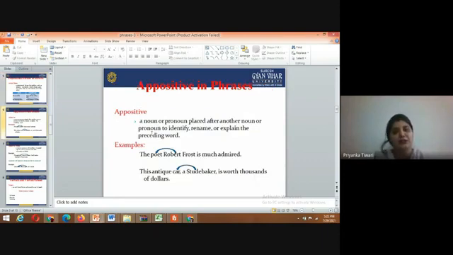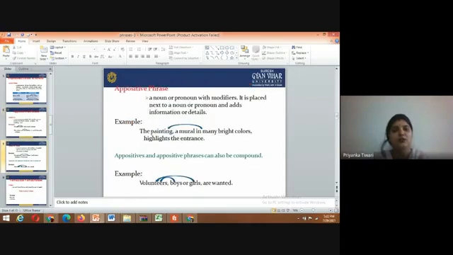Appositive phrases: a noun or pronoun placed after another noun or pronoun to identify, rename, or explain the preceding word. Example: the poet Robert Frost is much admired. This antique car is worth thousands of dollars.